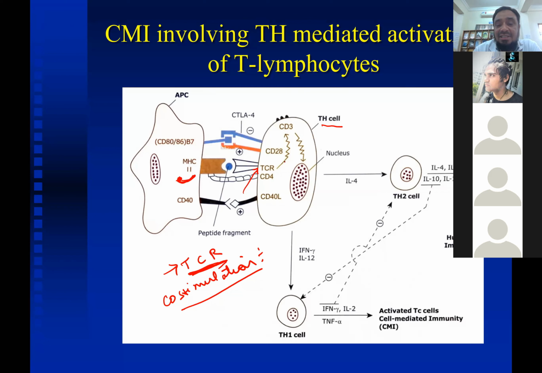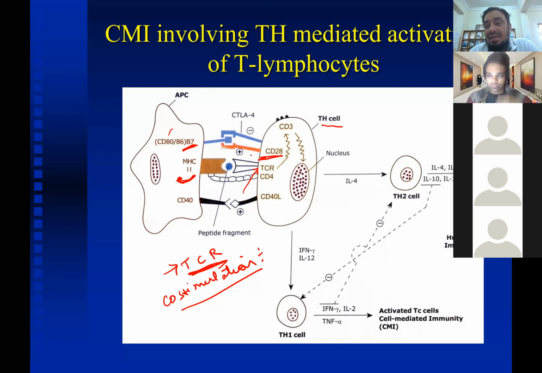This co-stimulation is by the B7 with CD28. When this B7, that is CD80 or 86, attaches to the CD28, there will be co-stimulation, and this will lead to the activation of CD3.